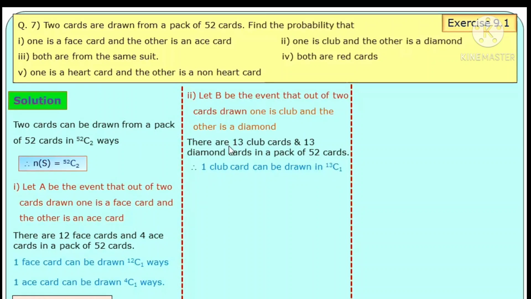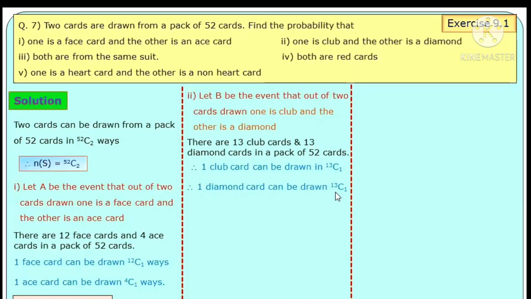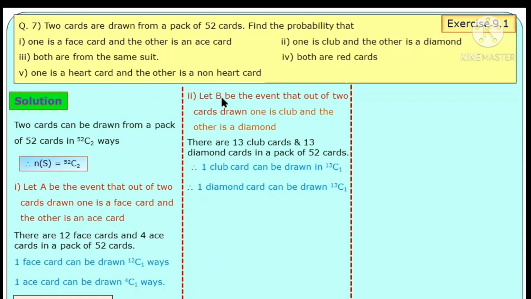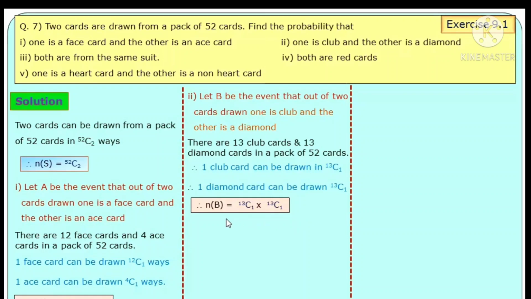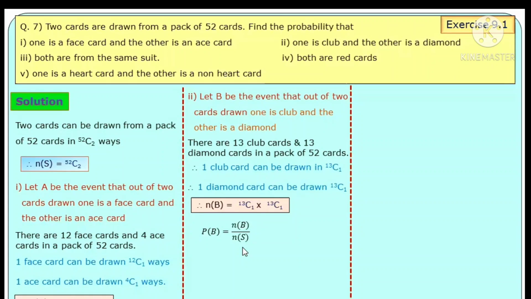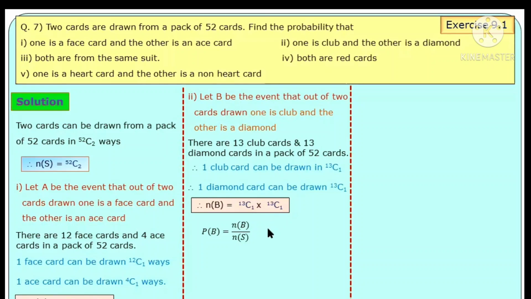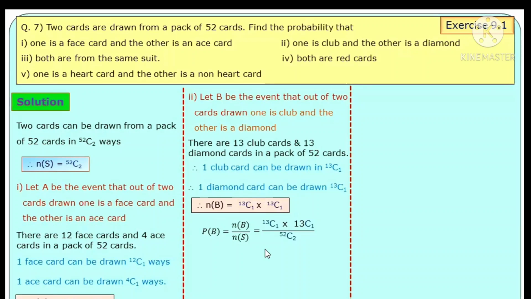And out of 13 diamond cards, one diamond can be drawn in 13C1 ways. Hence, number of elements in event B becomes 13C1 multiplied 13C1. Hence, finally, probability for event B, formula N of B upon N of S. Substitute value here, N of B 13C1 multiplied 13C1 divided by N of S is 52C2.